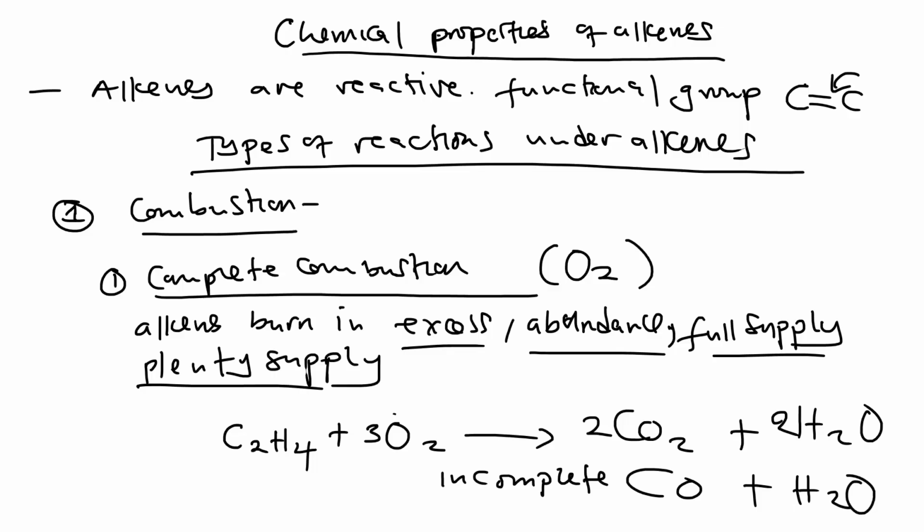Questions that you expect here, you find questions such as, what are the dangers of burning these organic compounds in a limited supply of air, or in a short supply of air? Of course, they produce carbon monoxide, which is a harmful gas when it is transported in the blood. When it is taken to the cells, it deprives the cells of oxygen, and of course, they tend to die. In the case of brain cells, it damages the brain cells. So, very important to understand that point.